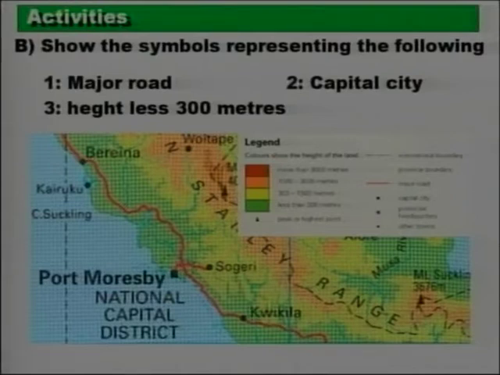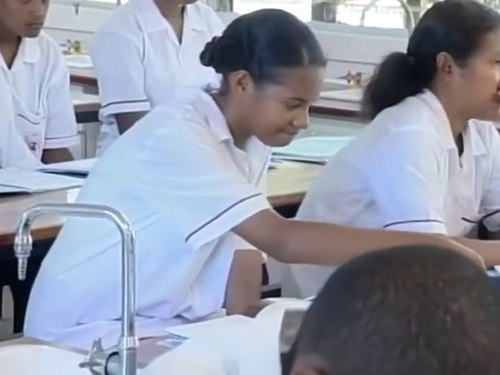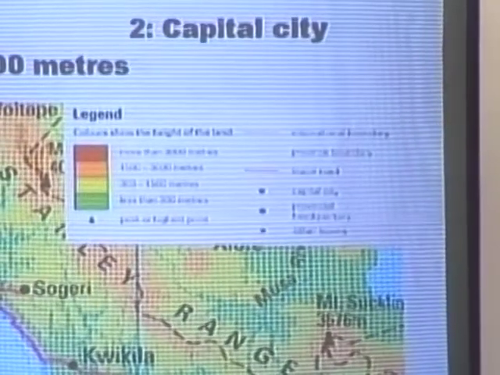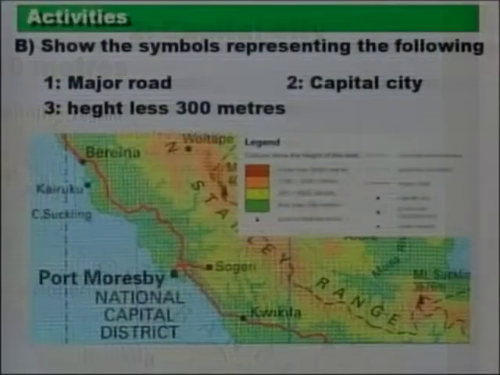Finally, height less than 300 meters. Anita? The dark green shading. Okay, we have the dark green shading. Those are areas which are less than 300 meters. Good. What we have just done here, we looked at one of the important